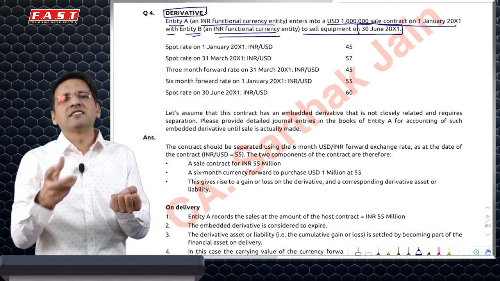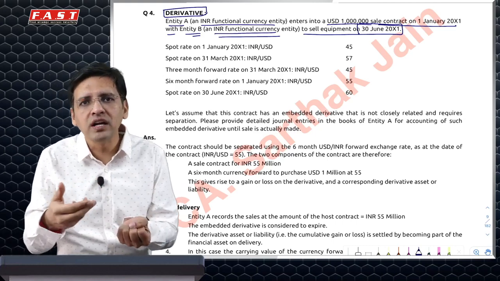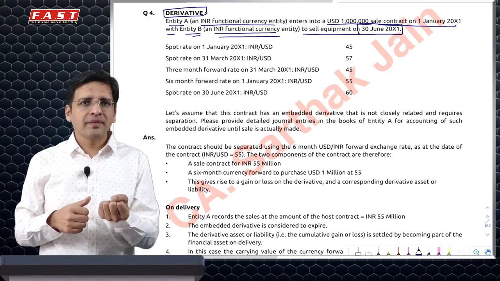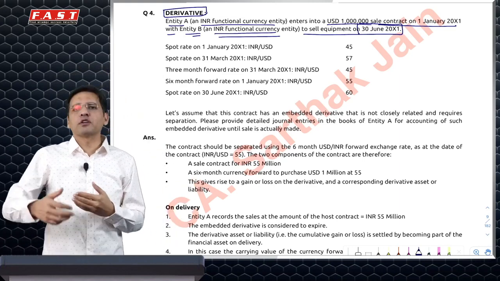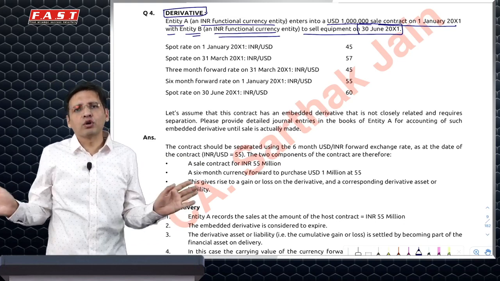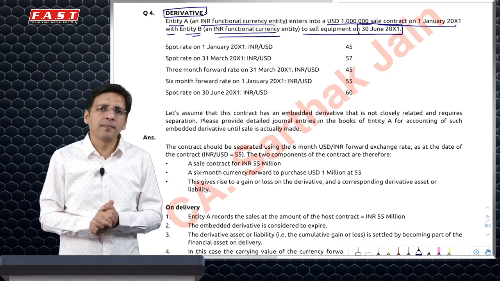None of the parties deal in this currency, so it's unnatural to make a transaction in it. Had you been sitting in the US, or I been sitting in the US and transacting in dollars, possibly it could have been a regular, routine, normal transaction, but not in this case.